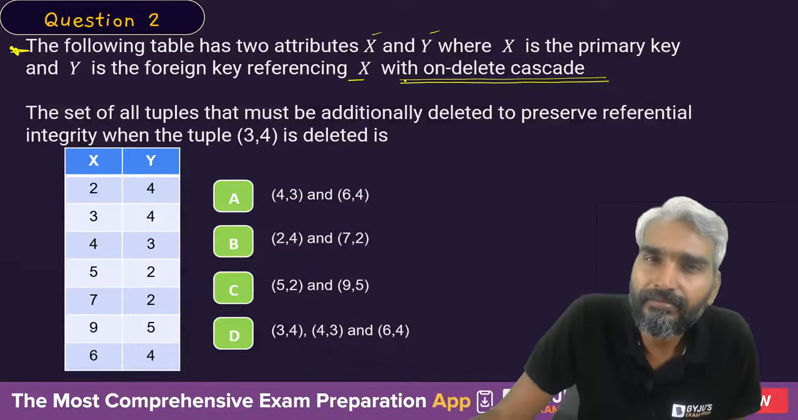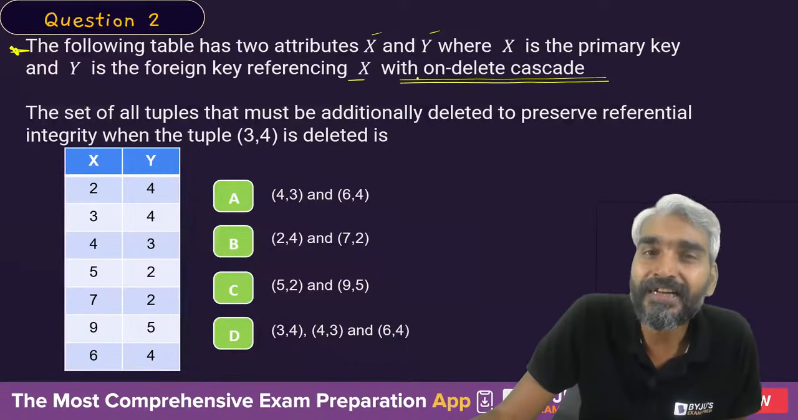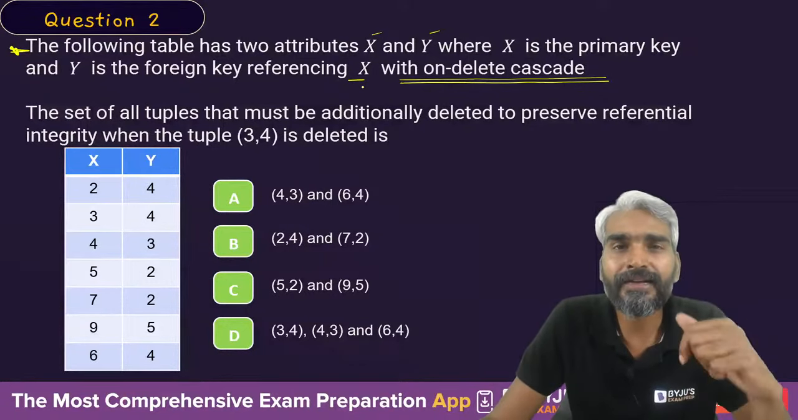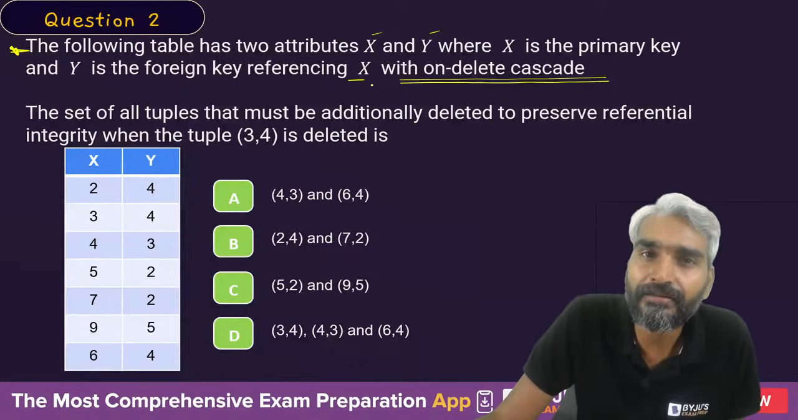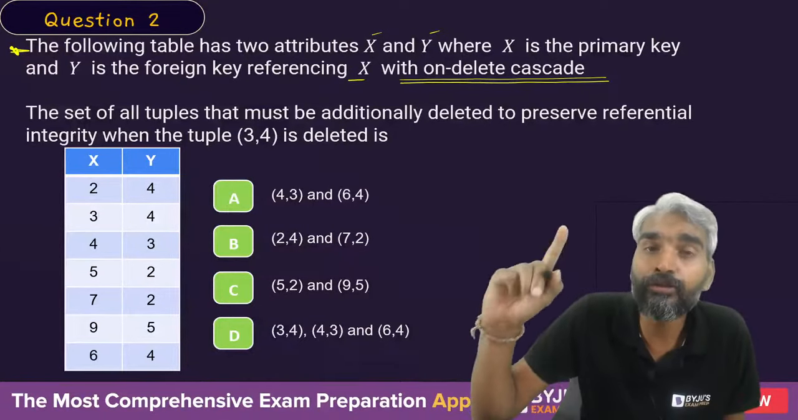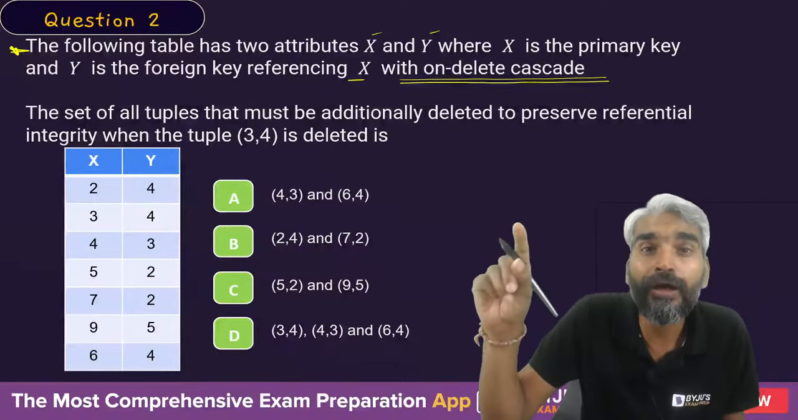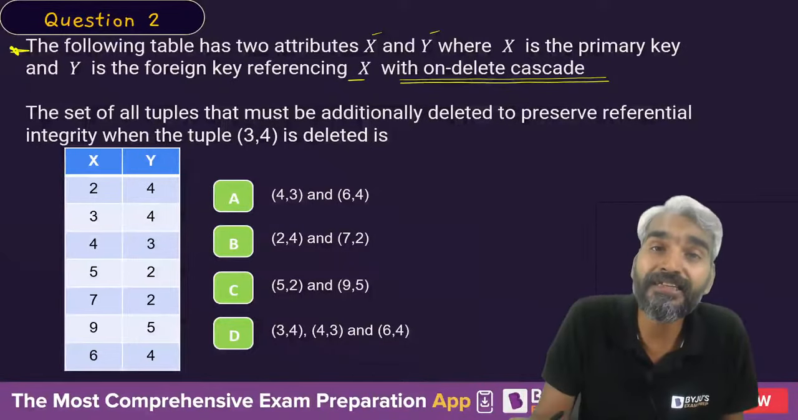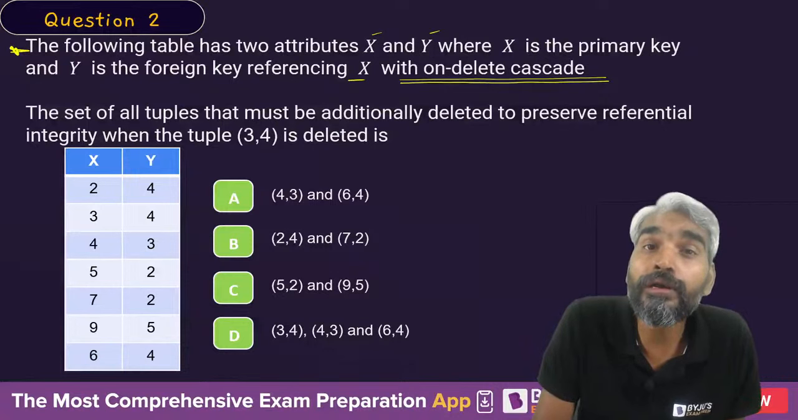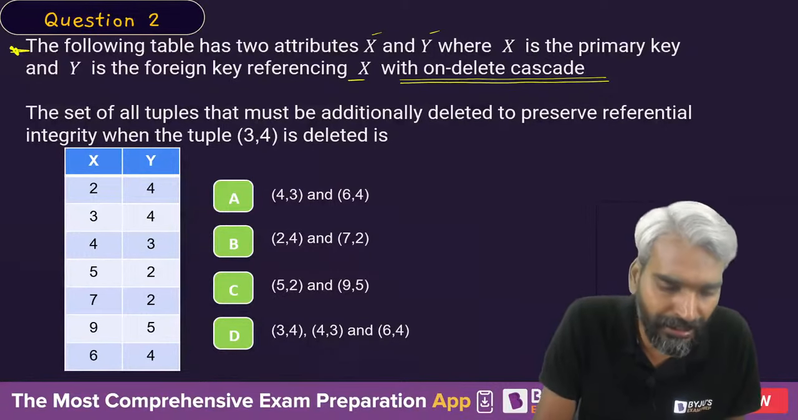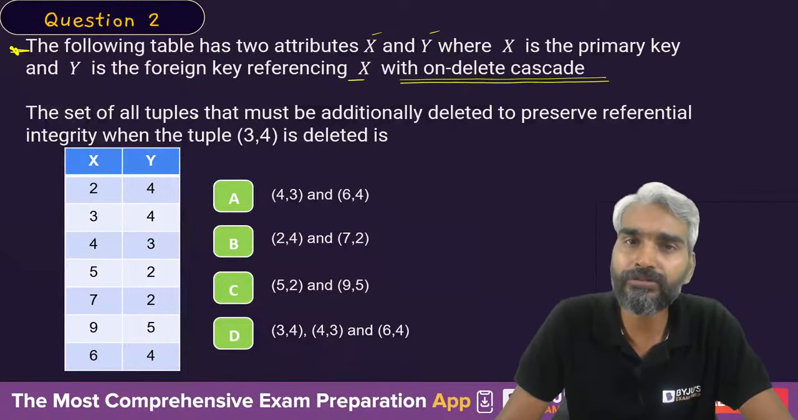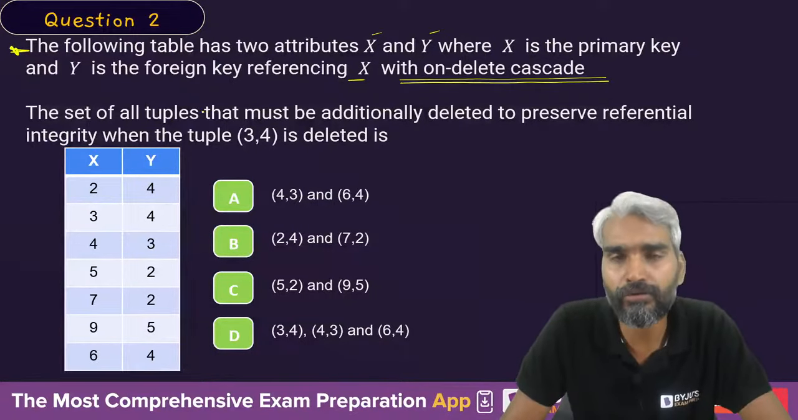On delete set null is a situation when you delete a tuple and it causes any integrity violation, then wherever it causes integrity violation, at those places you will set the value as null. But the logic is that you are allowed to set the value as null only if that attribute is allowed to take null values. Clear? If the attribute is not allowed to take null values, you are not allowed to do it.